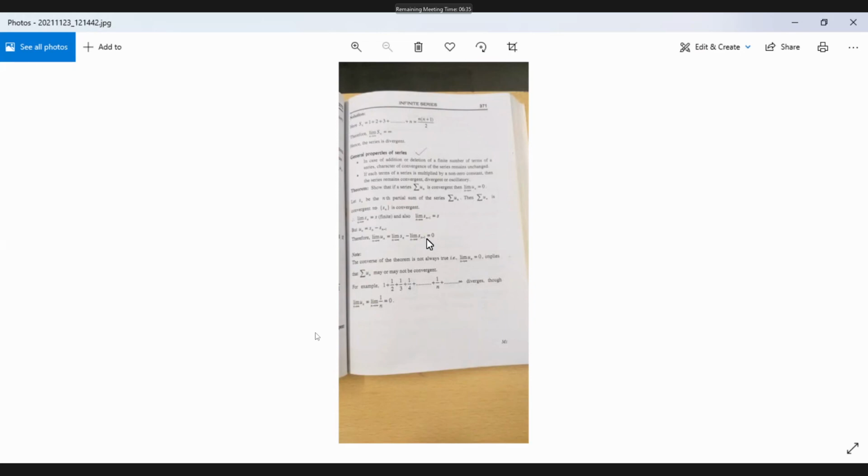Next is the infinite series. Suppose we have an infinite sequence; if we add the terms of the sequence, we get a series which we call an infinite series. Then comes the nth partial sum. Next is a property of infinite series: if we delete 2 or 3 terms from an infinite series, the convergence criteria of the series remains unaffected. Okay, next day we'll be doing the four tests.